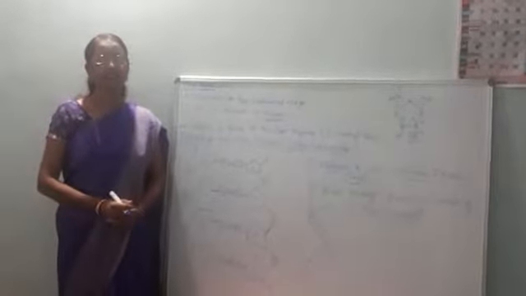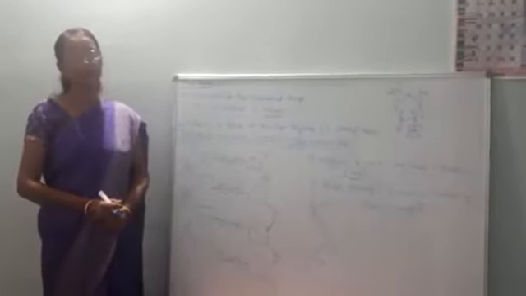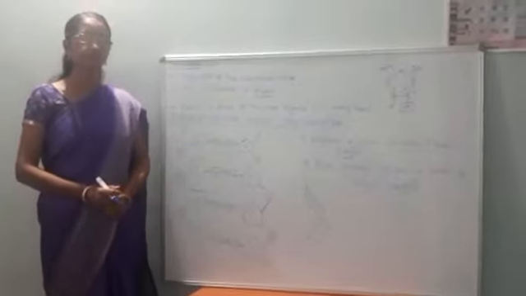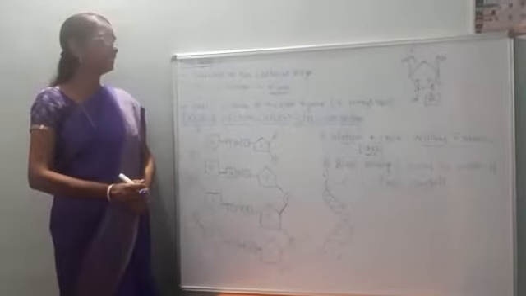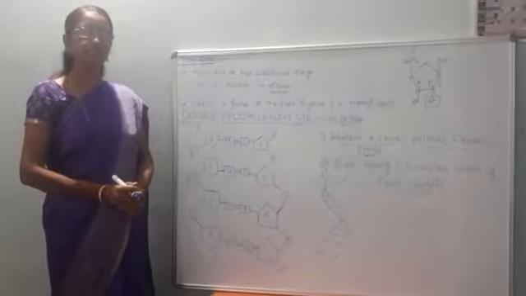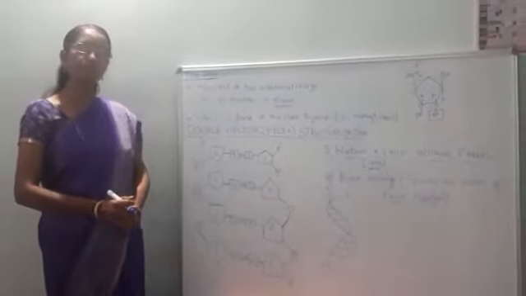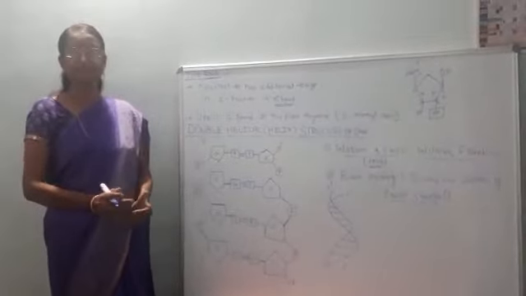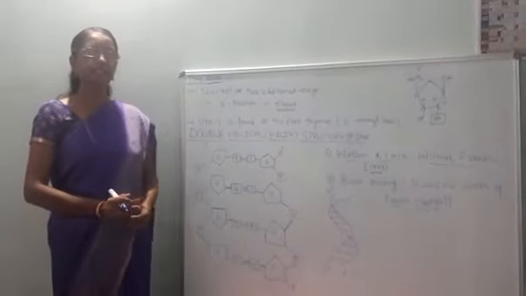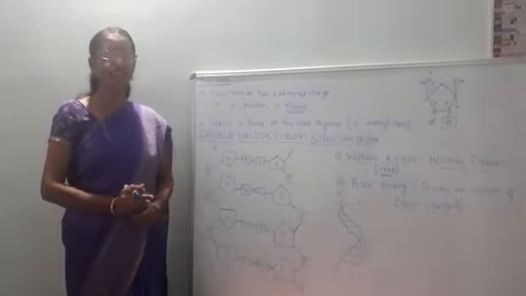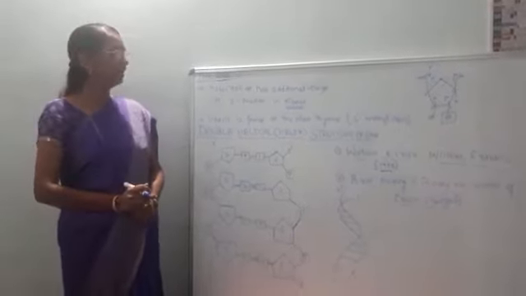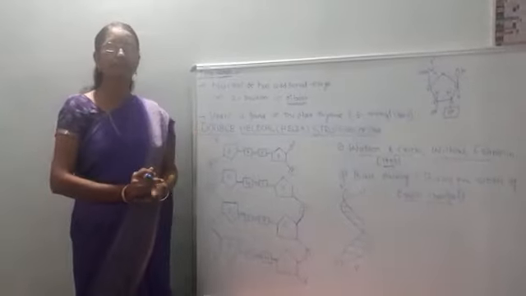Hello students. Today we are going to start the next subtopic of molecular biology, that is RNA. In the previous class we discussed the detailed aspects of the components of DNA. We know that DNA components are nitrogenous base, phosphate group and pentose sugar, that is deoxyribose sugar. So these are present in the DNA.